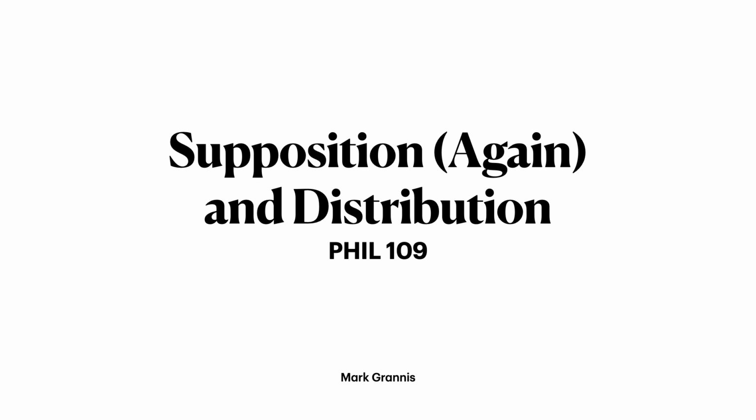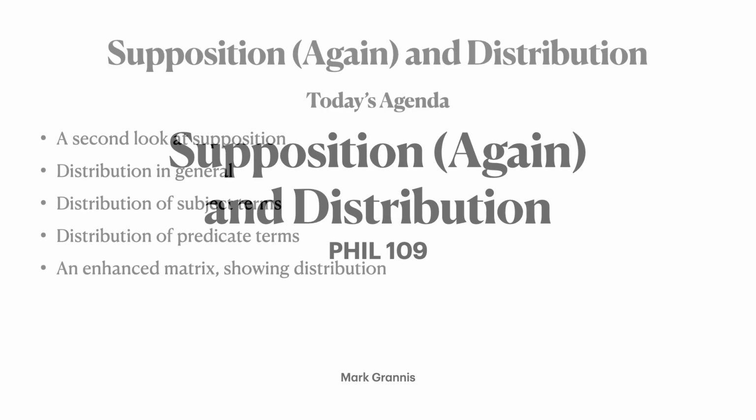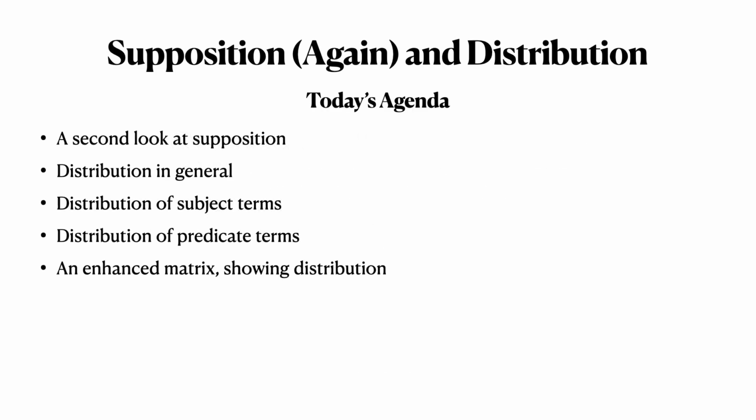We have two topics today, but they are not by any means of equal importance. One of them, supposition, is something we've covered a little bit before, and we're just going to take a quick second look at supposition just to touch up one other point about it that really wouldn't have been obvious the first time we covered this back in chapter 2. So we're going to take a second look at supposition, but then we're going to move on pretty quickly because the second topic today, distribution, is really important. It'll be very important for the next few chapters that we cover.